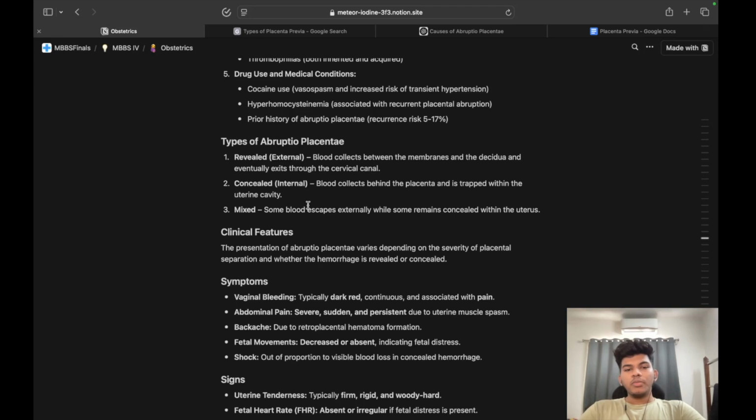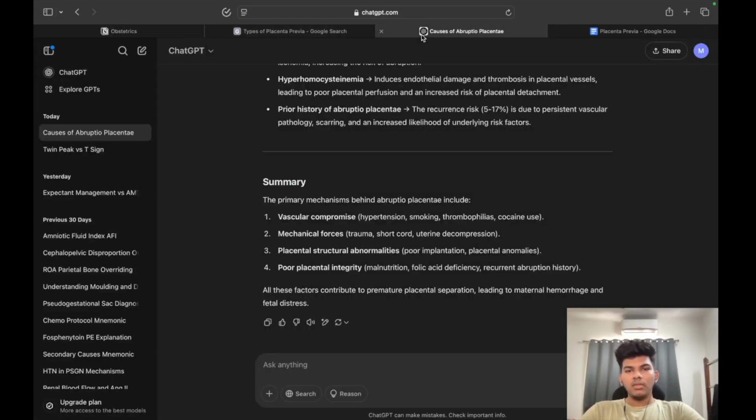Yeah, types of Abruptio placentae. There is revealed, concealed and mixed. So revealed, what happens there? Blood collects between the membranes and decidua and eventually exits through the cervical canal. Concealed: blood collects between the placenta and uterine wall and is trapped within the uterine cavity. And mixed: some of it is lost externally and some remains concealed. So let's take a look.